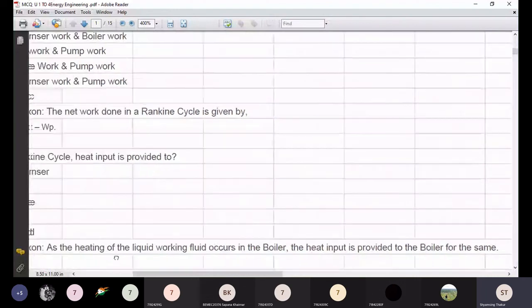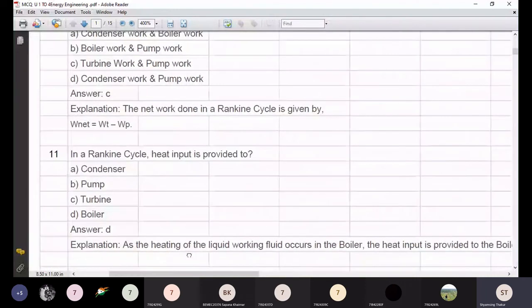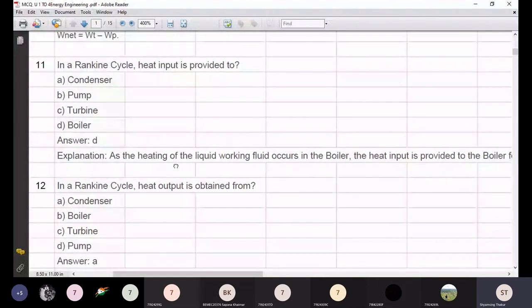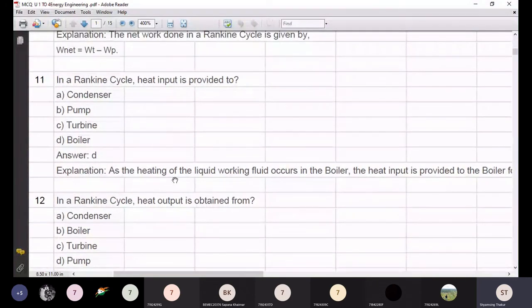Moving to the next question, in a Rankine cycle, heat output is obtained from A, condenser, B, boiler, C, turbine, D, pump. There are two processes in the Rankine cycle. One is heat input and another is heat output. So which is the device where the heat output is there?